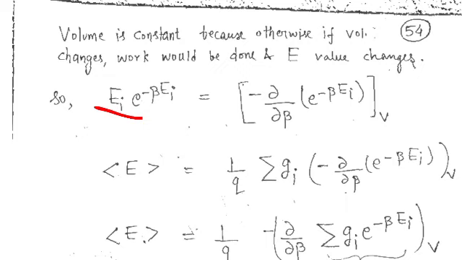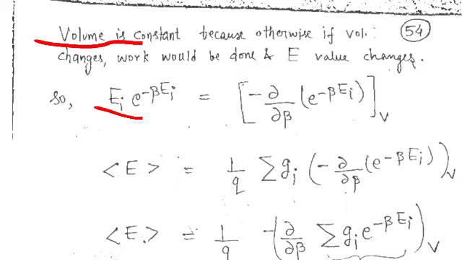Alright, now volume is constant in our system. Here you can see that we had taken the volume constant. Why are we taking the volume constant? Otherwise the volume will change, work would be done, and due to the work done the energy of the system will get changed.